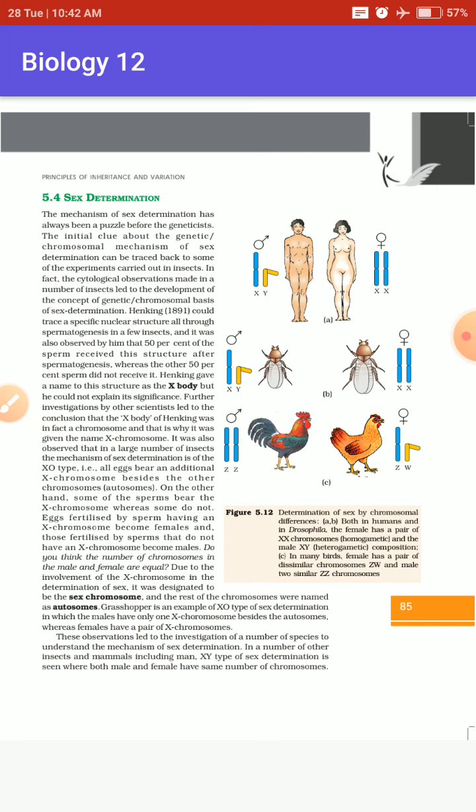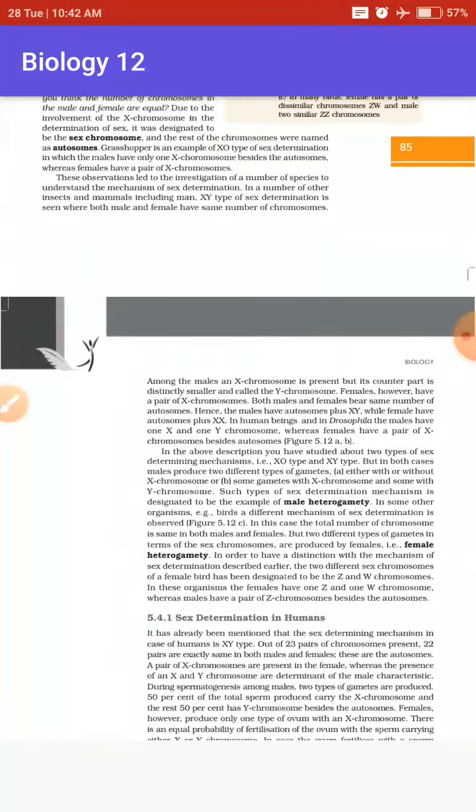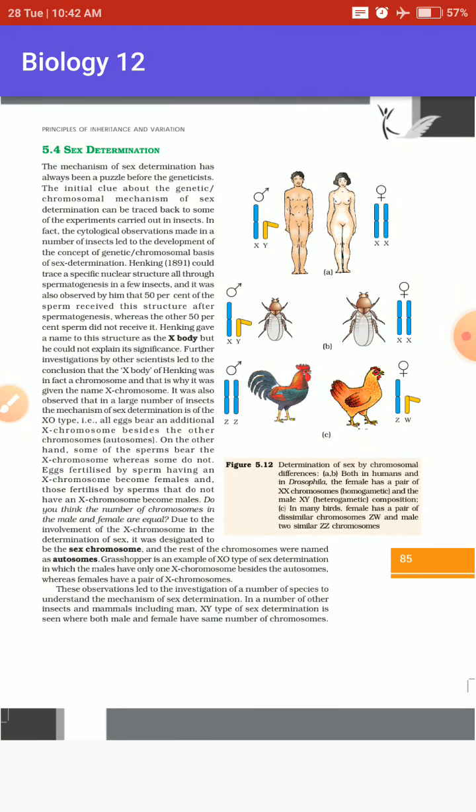In the previous class we discussed the topic of linkage and recombination. In today's topic we will discuss how the gender of an organism is determined with the help of some structures which are present in our chromosome.